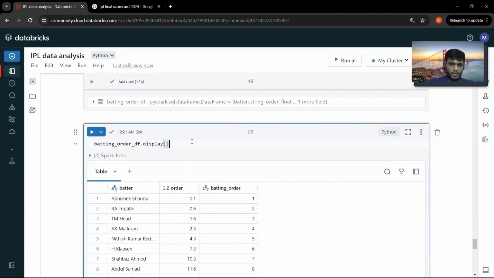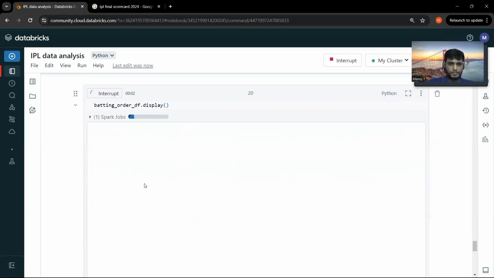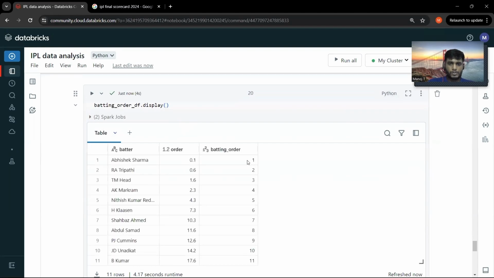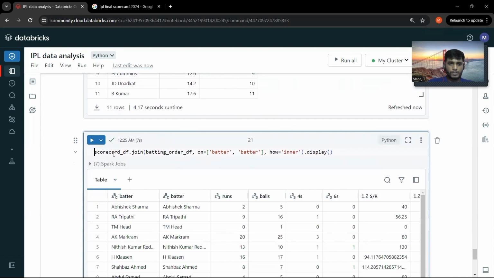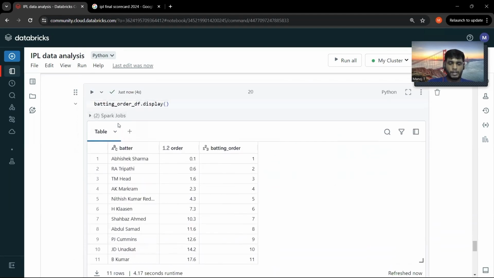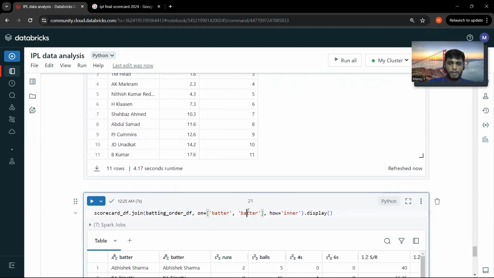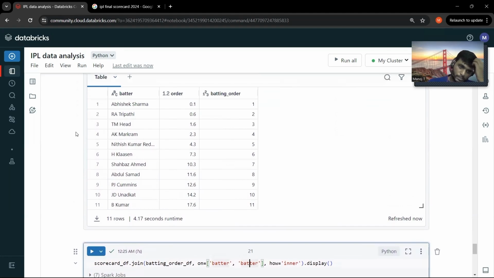So if I provide an order, this is how the batting order looks. Here, if you see, I'm joining the scorecard with this batting order DF, which I created just now, based on the batter's name, because I do not have any distinct ID or primary key for each of the batters to join.